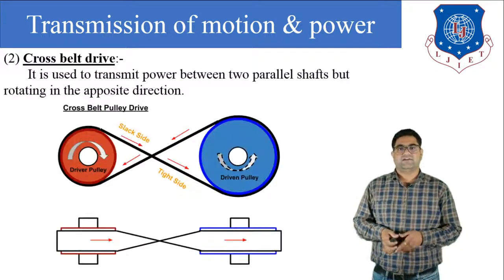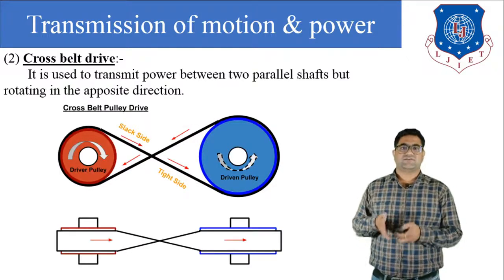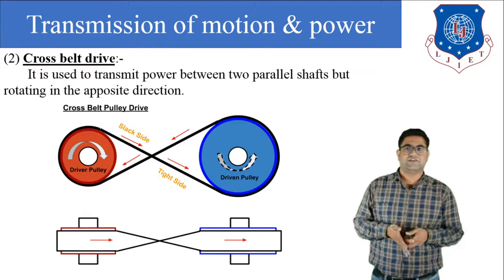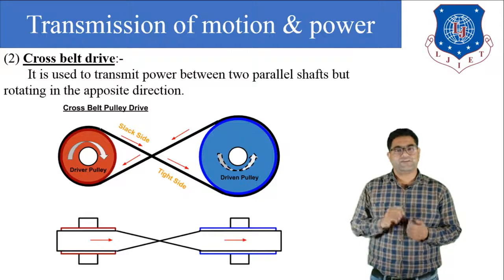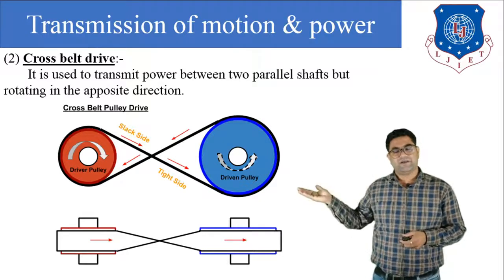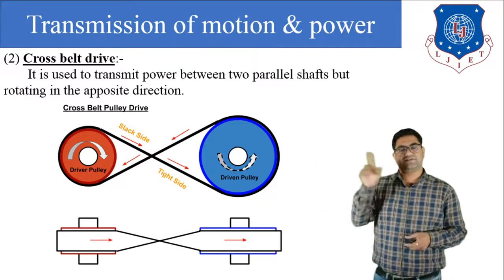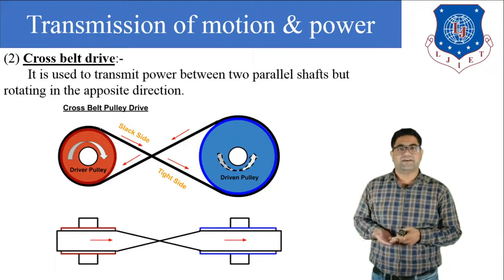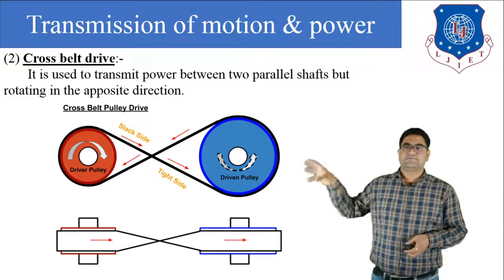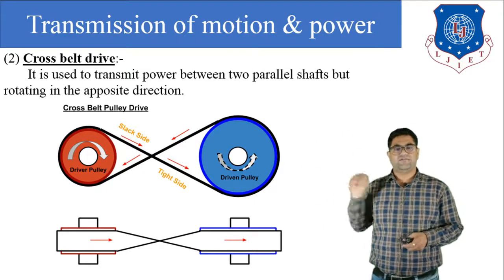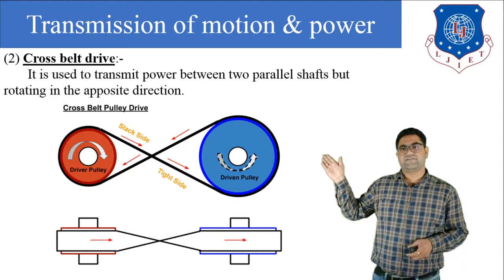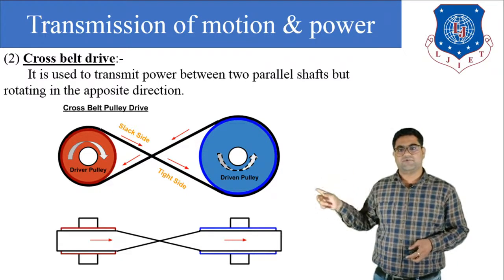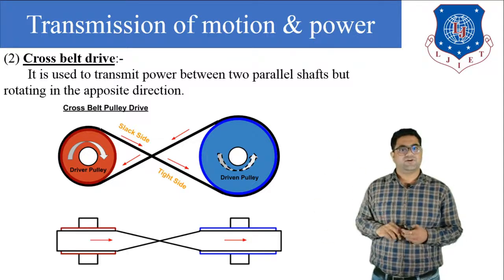Now second is the cross belt drive. Generally this cross belt drive is used to transfer power between two parallel shafts rotating in the opposite direction. In the open belt drive both the shafts were rotating in the same direction, both in the clockwise direction. But in the cross belt drive the shafts rotate in the opposite direction. Here the driver pulley rotates clockwise and the driven pulley, of blue color, rotates anti-clockwise.